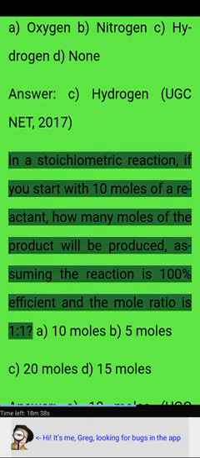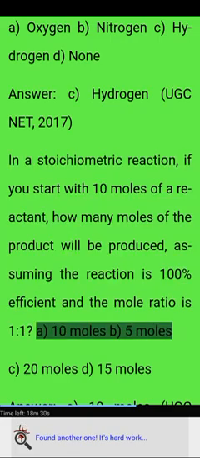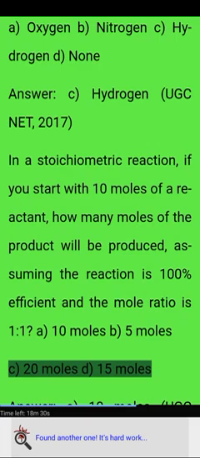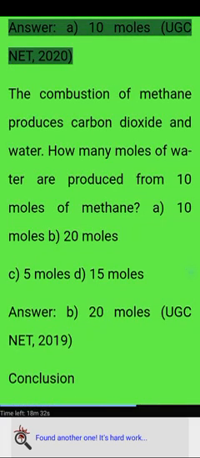UGC NET 2017. In a stoichiometric reaction, if you start with 10 moles of a reactant, how many moles of the product will be produced, assuming the reaction is 100% efficient and the mole ratio is 1:1? A: 10 moles, B: 5 moles, C: 20 moles, D: 15 moles. Answer: A, 10 moles.